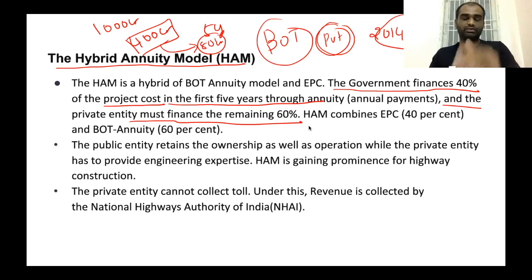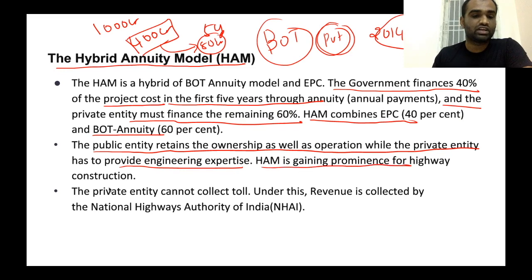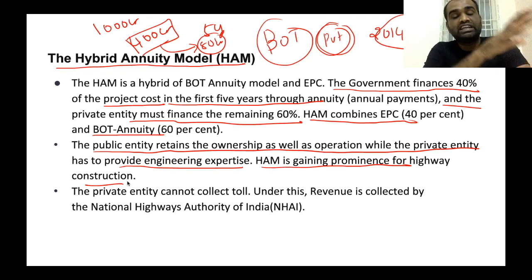Now, if you look at this particular model, it is very clear that HAM combines both EPC as well as the build, operate, transfer annuity model. Okay. Now, in this particular model, the public entity retains the ownership as well as operation, while the private entity has to provide engineering expertise. HAM is gaining prominence for highway construction. Clear. Now, in the case of the build, operate, transfer model, the ownership initially was given to the private sector, but in the case of the hybrid annuity model, the ownership is given to the public sector, not the private sector. But the private sector will receive revenue from this particular infra project.